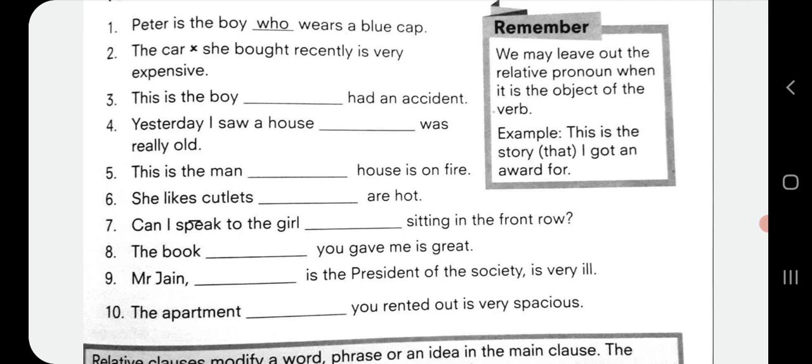Jain, who is the president of the society, is very ill. Mr. Jain is a person, book is a non-living thing. That's why we are using which in case of book and who in case of Mr. Jain. 10th one, the apartment you rented out is very spacious. The apartment which you rented out is very spacious is also correct, but if we write the apartment you rented out is very spacious, the sentence is also correct. So we will put a cross in the last sentence also.